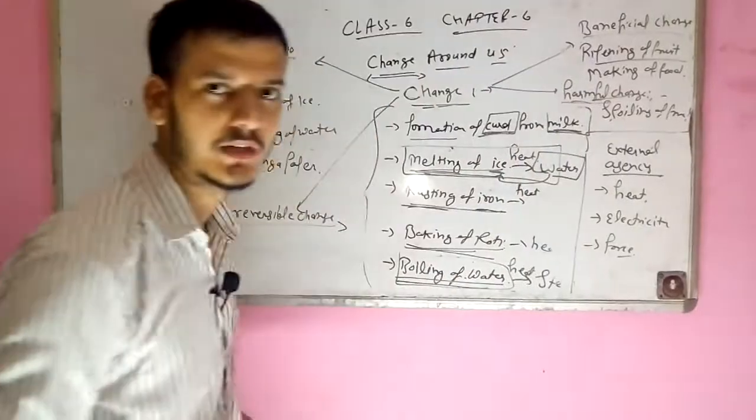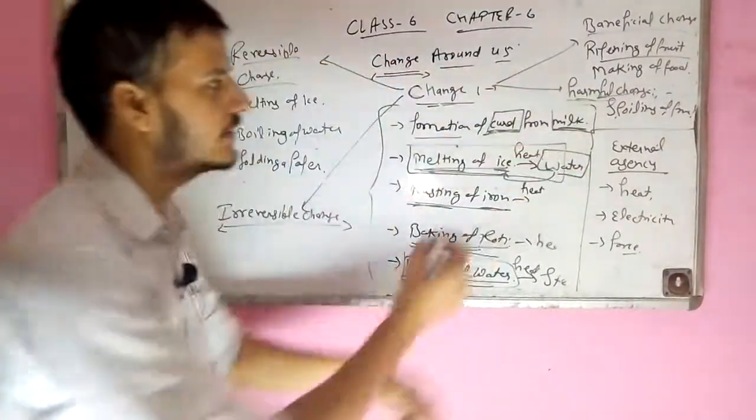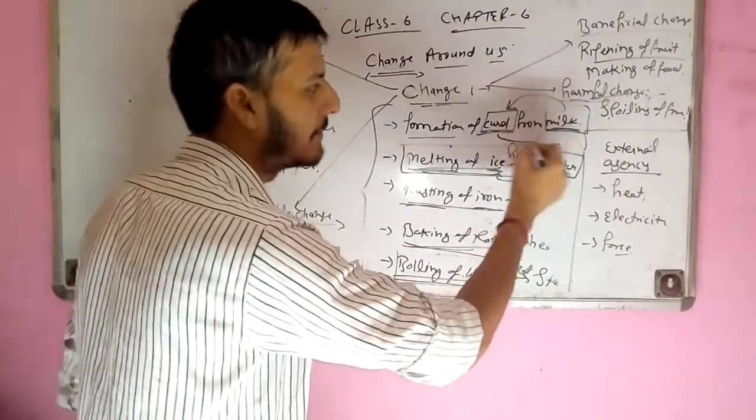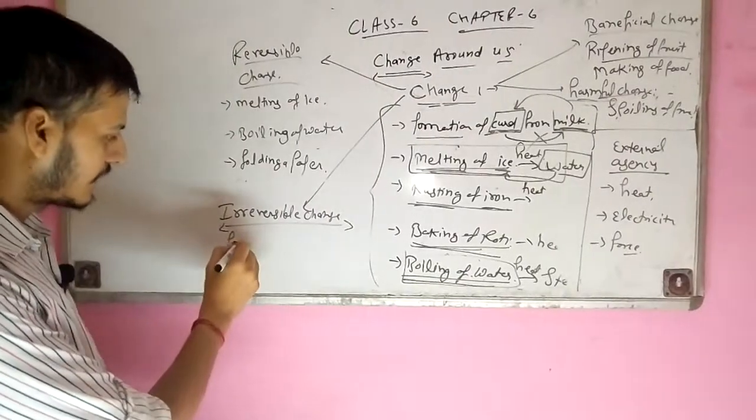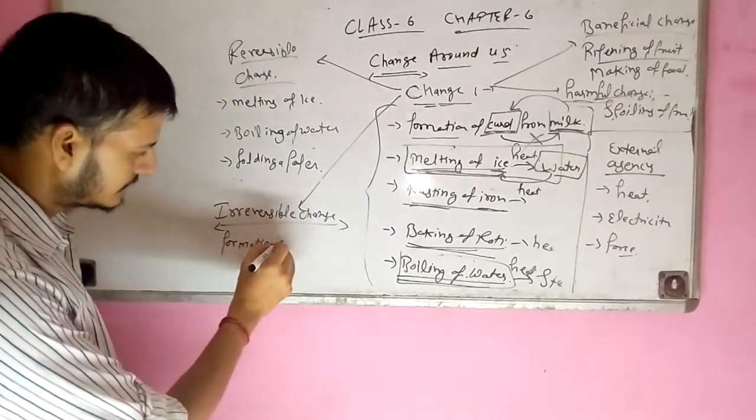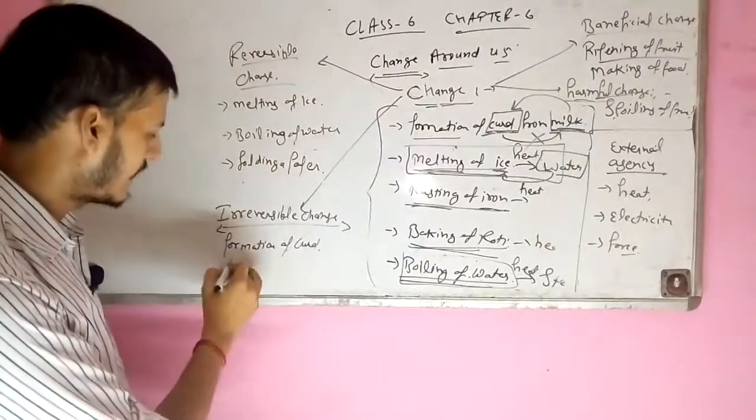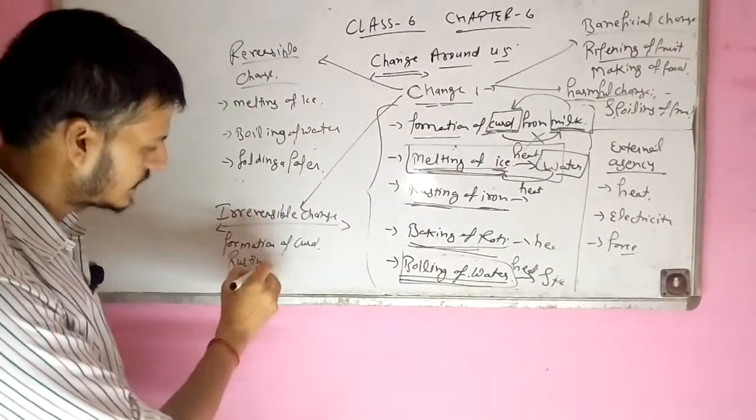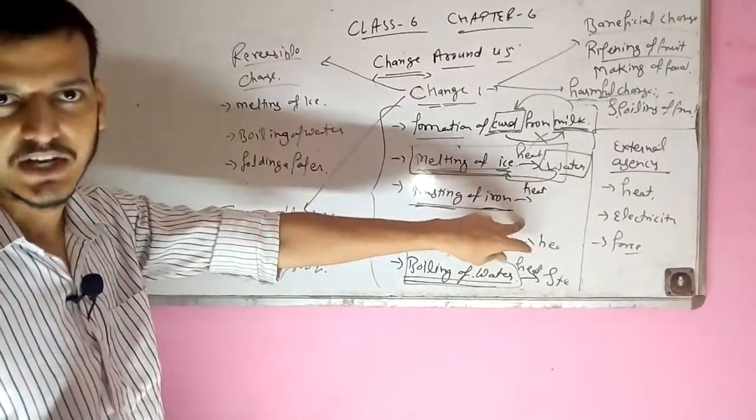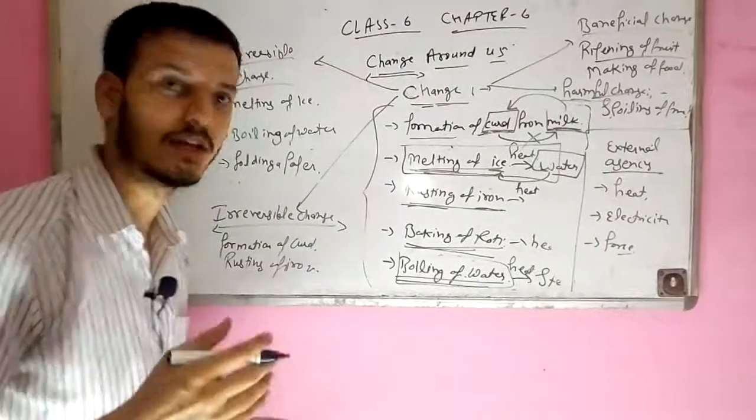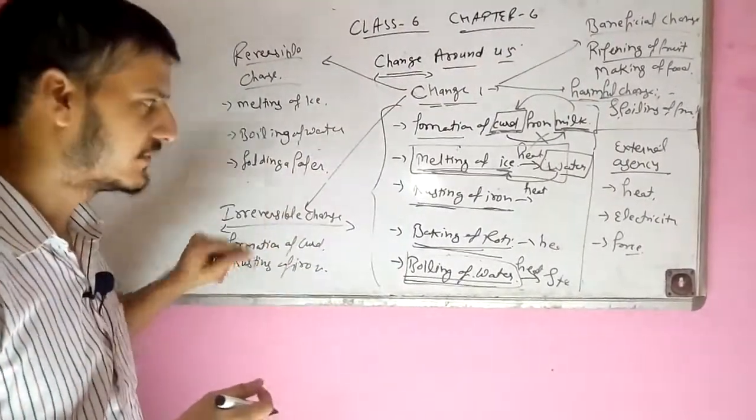Like we know the formation of curd from milk is irreversible, because milk can be converted into curd, but curd cannot be converted back into milk. So, formation of curd. Now the second is rusting of iron. What happens in the rusting of iron? It will be converted into a brown layer, and it will not be converted back to its pure form. So that is an irreversible change.